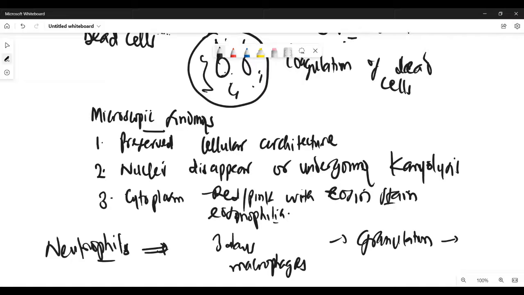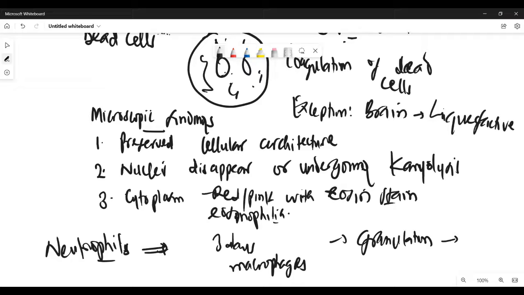So anytime we have infarction as a result of ischemia, to any tissue in our body, we normally get coagulative necrosis. The only exception that we need to remember is the brain. In the brain, we get liquefactive necrosis. And this is very important for us to remember. They can ask us on the exam. So anytime there is infarction to any organ in our body or to any tissue, we get coagulative necrosis. The only exception is in the brain, whereby we have liquefactive necrosis. And of course, we're also going to cover liquefactive necrosis in this series.